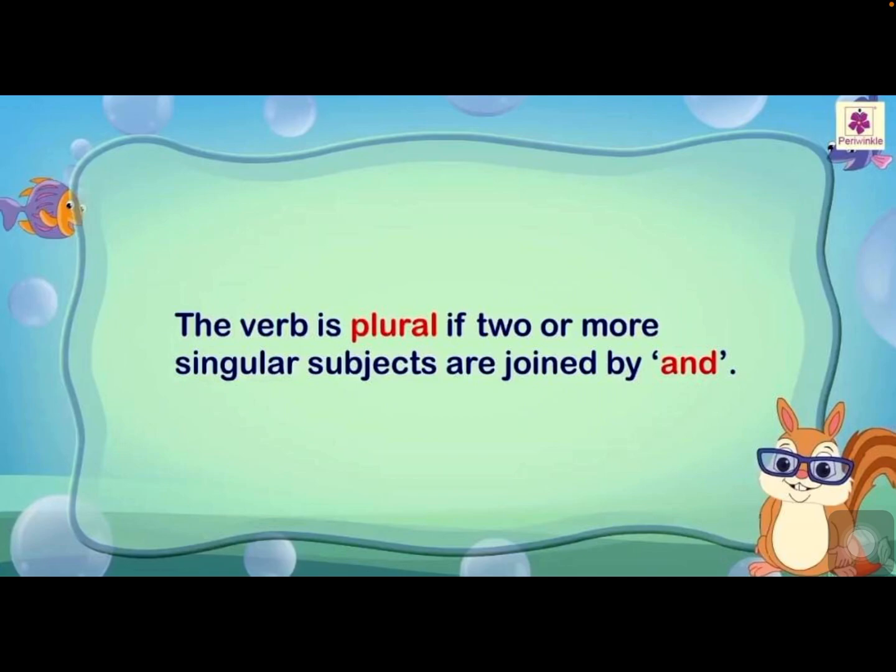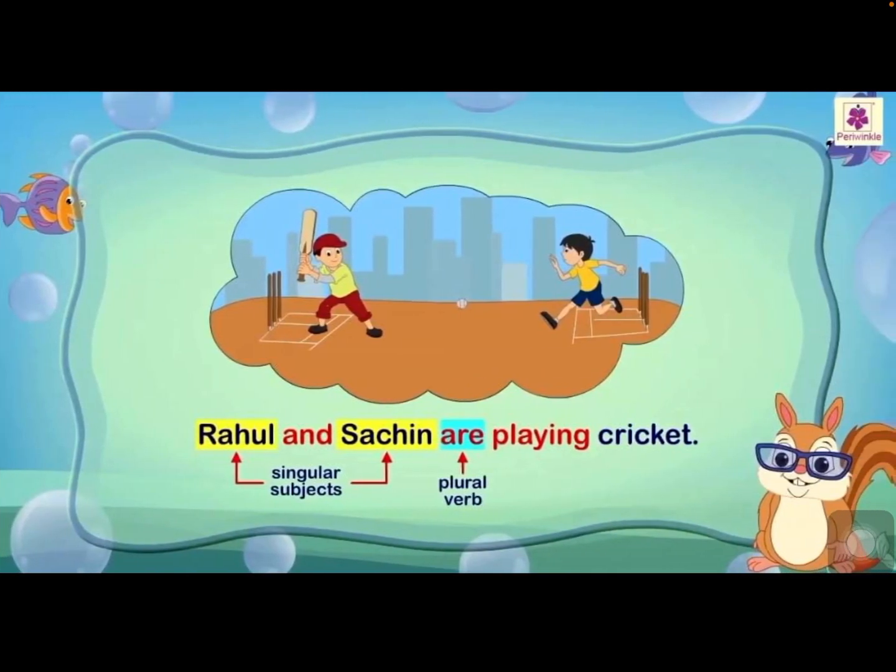See, these are also very important rules and regulations, children. If you remember these, mistakes in correction of sentences will not come at all. The verb is plural if two or more singular subjects are joined by and. So let us go through the example. You will get an idea and remember very easily.